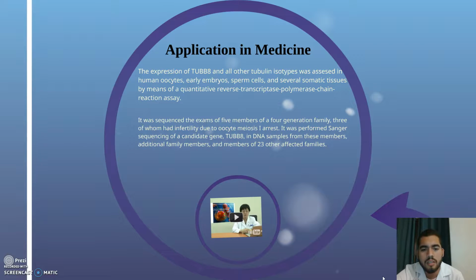We performed exome sequencing of 5 members of a 4-generation family, 3 of whom had infertility due to oocyte meiosis I arrest. We performed sequencing of a candidate gene, Tubb8, in DNA samples from these members, additional family members, and members of 23 other affected families.